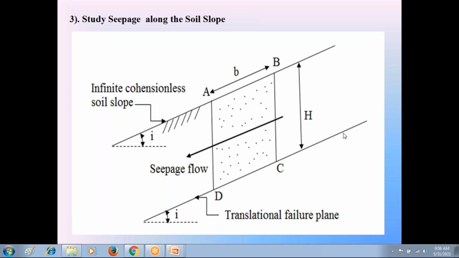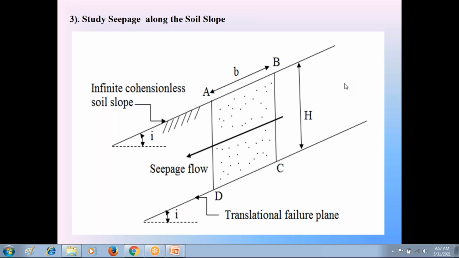In the infinite side slope, the failure is translational failure. So assume the side slope AB is subjected to translational failure along the failure plane CD. The failure plane CD is parallel to side slope AB, making the same angle i with horizontal. Now we are in the third condition, that is the soil between the side slope AB and the failure plane CD is having seepage of water flow.